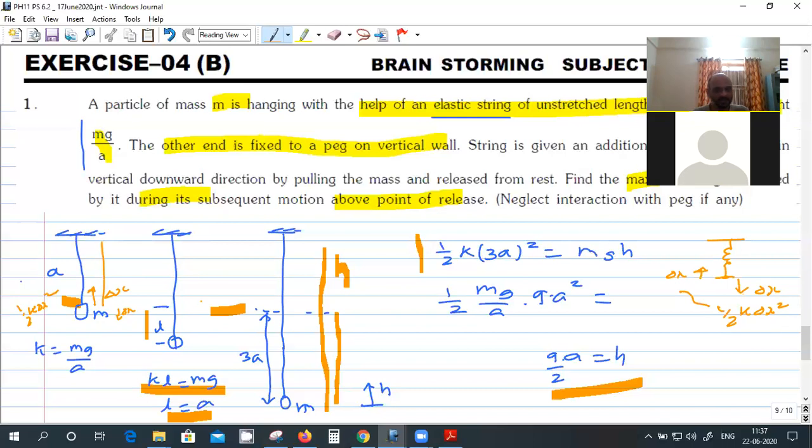In the case of a string, when I pull it, it is the same as a spring, so the energy stored is half K delta x square. But when you compress it, the string will start slacking, so the energy stored is 0. This is the difference between an elastic string and a spring. While stretching, it behaves like a spring, but when you compress it or reduce the length, it is just like a normal string.